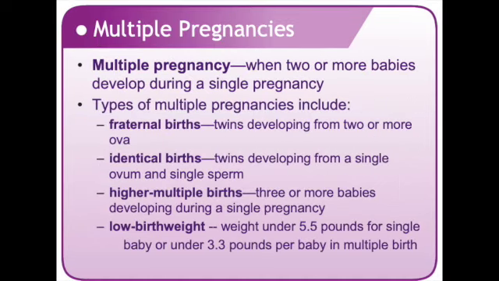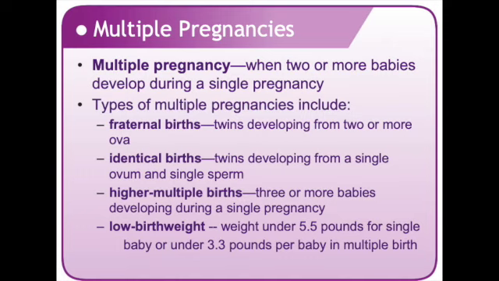All right, what are multiple pregnancies? Sometimes two or more babies develop in the same pregnancy. We call that a multiple pregnancy. Multiple pregnancies are less common than single pregnancies. Note, twins are more common than triplets, and triplets are more common than quadruplets. As many as 7 or 8 babies can be conceived in the same pregnancy in very rare cases, if you remember, like Octomom. Doctors are often concerned about the health of multiple births with 3 or more babies.